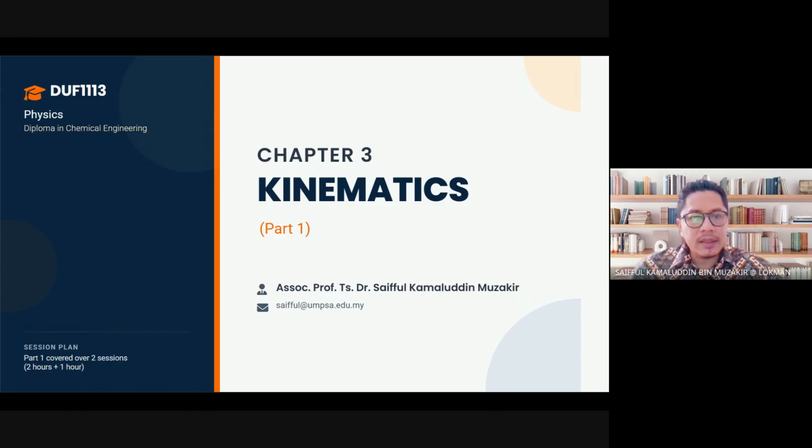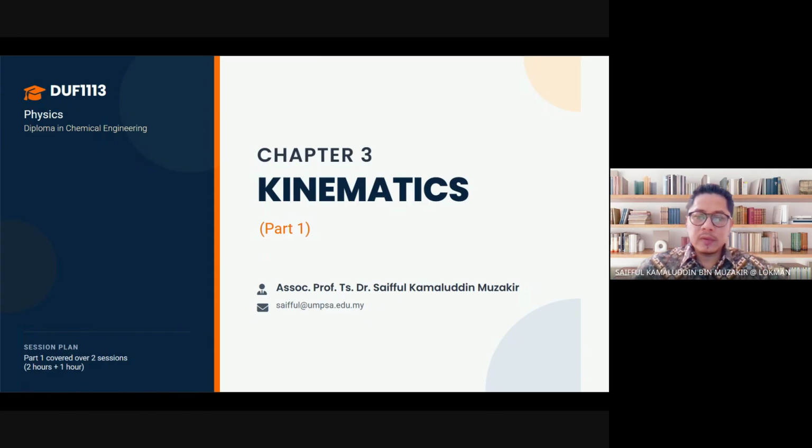So we are already starting our chapter 3. We will cover chapter 3 within about 3 weeks. For the first part of chapter 3, we'll try to go slow so that you can grab the gist of the kinematics equations, at a slow and steady pace. We don't need to rush the learning experience. We develop our ability at a very suitable pace for you, not too slow, not too fast, so that you can grab the gist of kinematics.